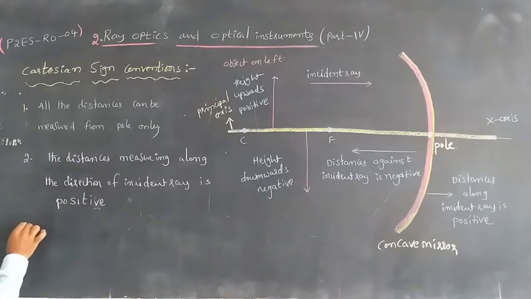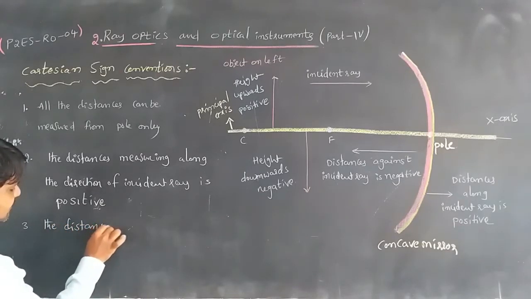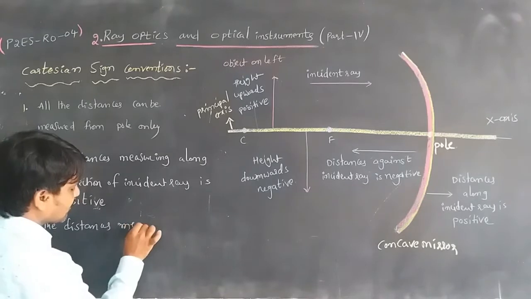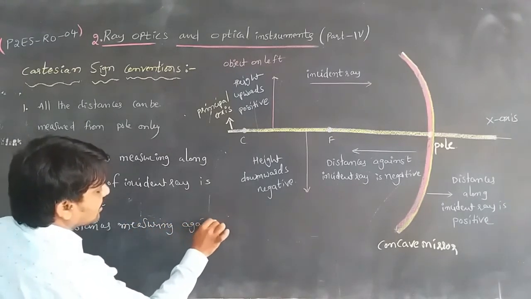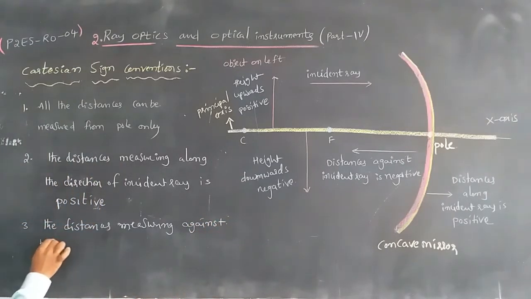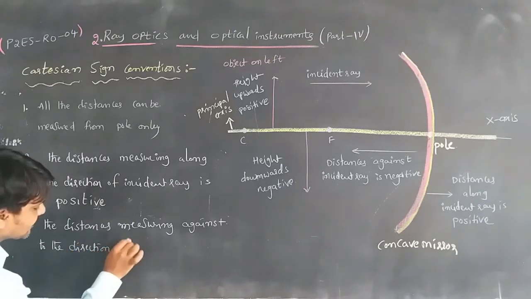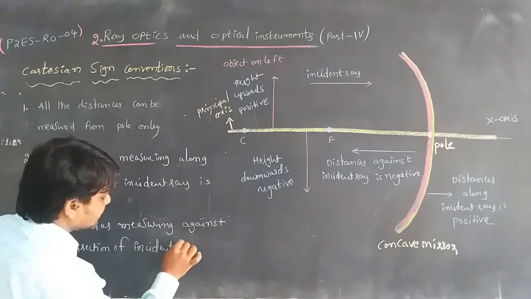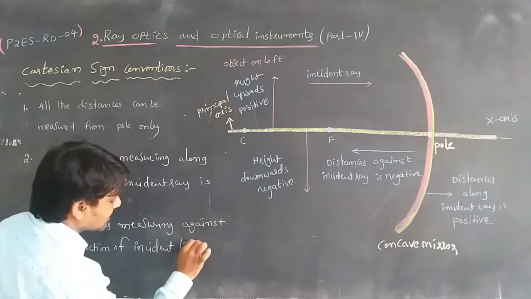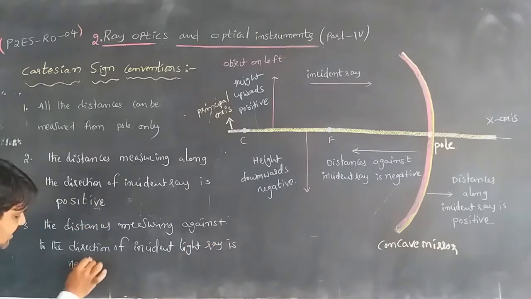If the distances are measured against the direction of the incident light ray, they are negative.